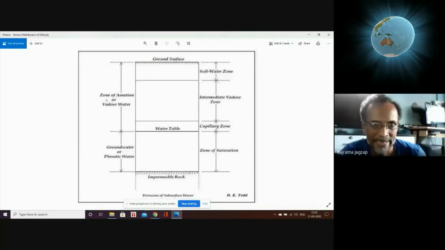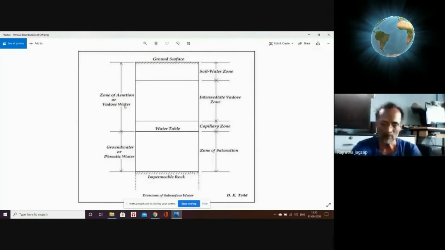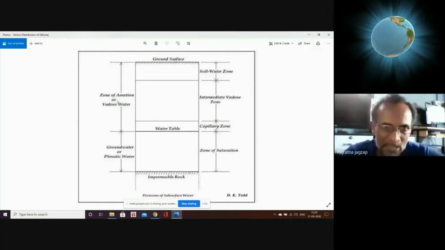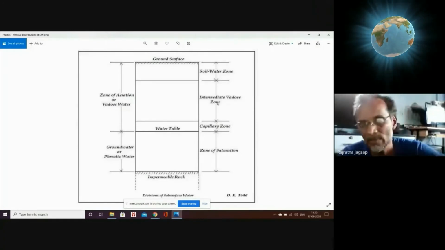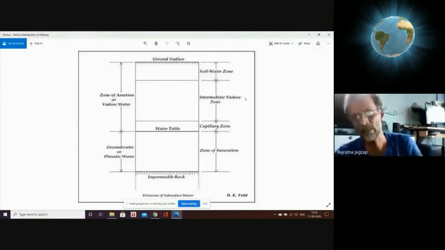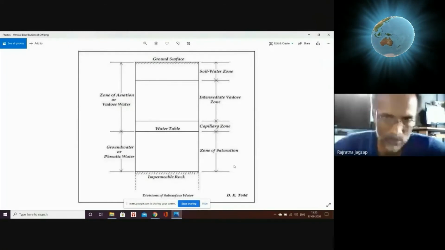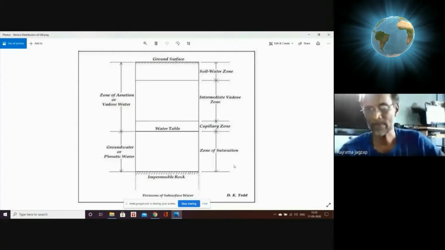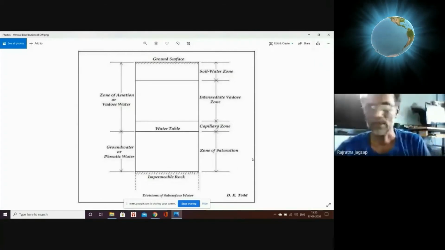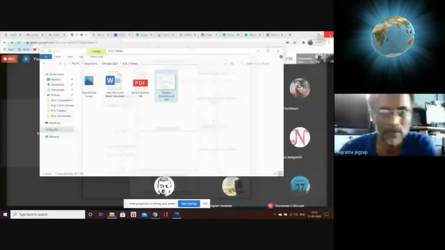Aeration, aeration. So zone of aeration or Vadose zone is divided into the intermediate Vadose zone and the soil water zone. Okay, so this is what the technical figure is, and you have to refer to this as a standard figure and use it for answering the questions.